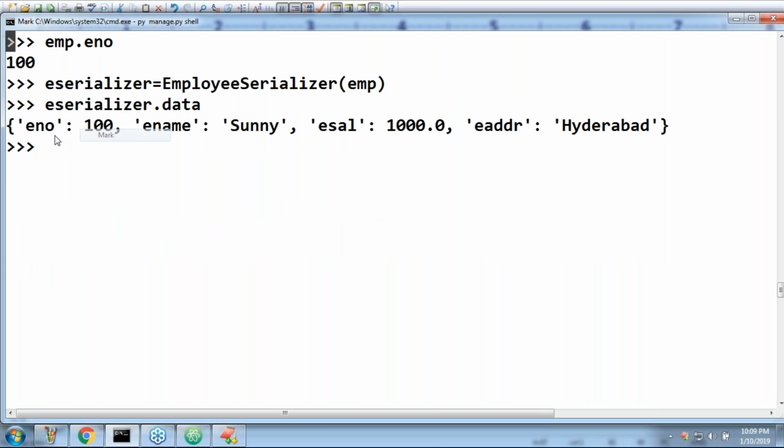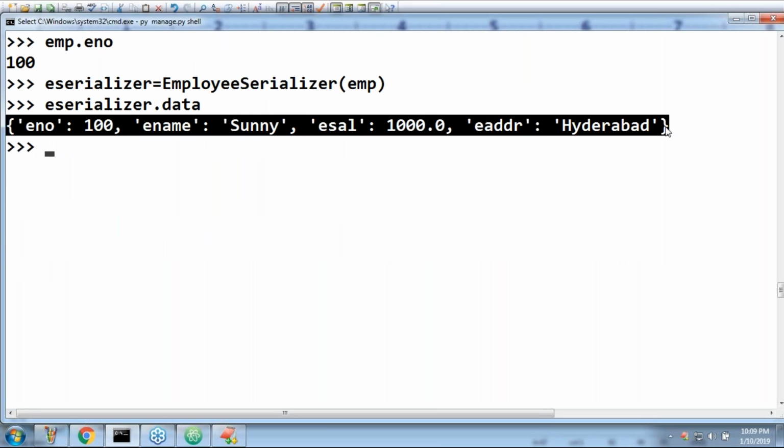It is not a model object. It is a Python dictionary. enum is 100, name is sunny, like key-value pairs. So your employee object is converted into a Python native data type. Getting it right? The serializer object is of EmployeeSerializer type.